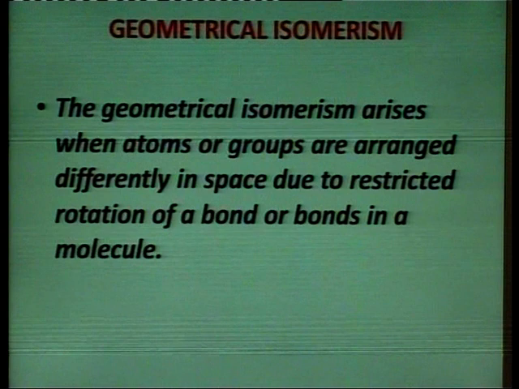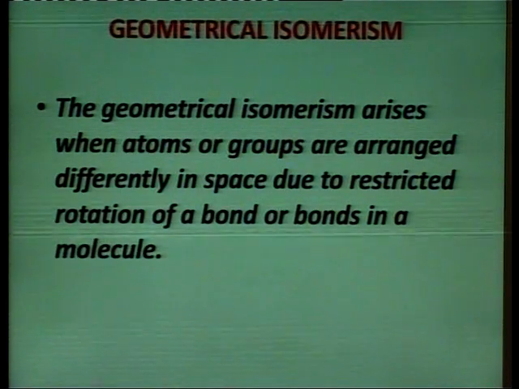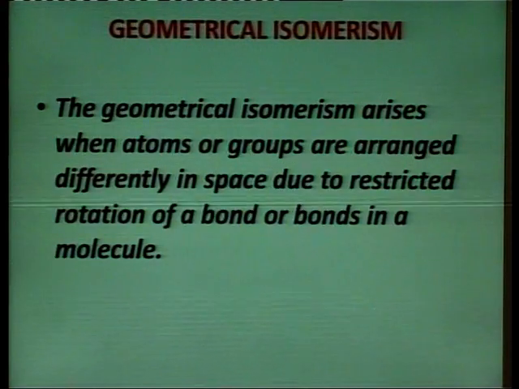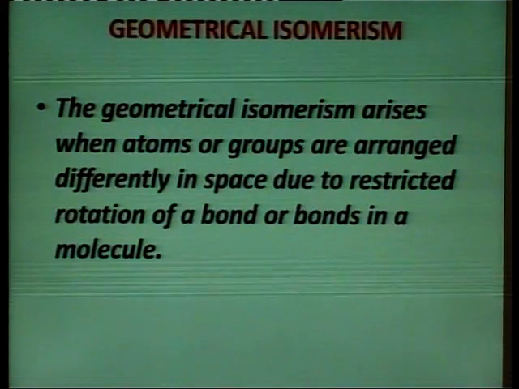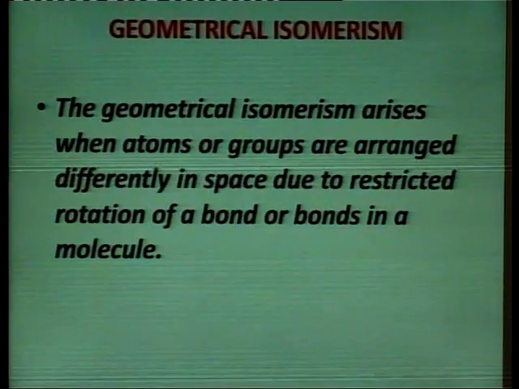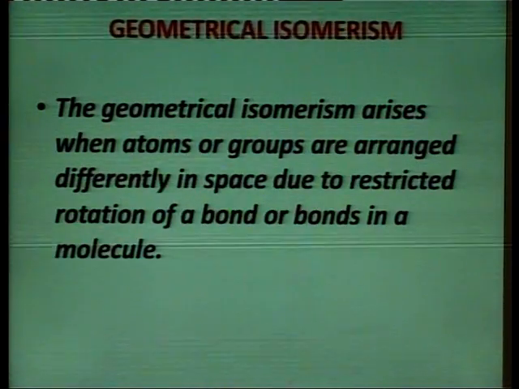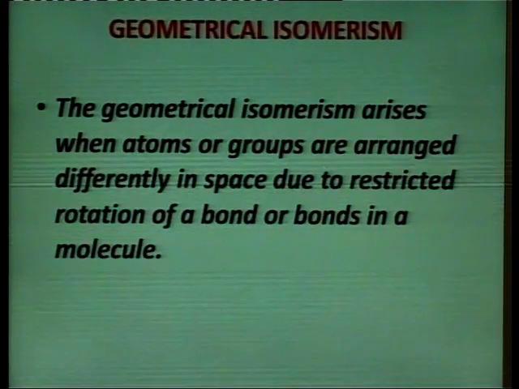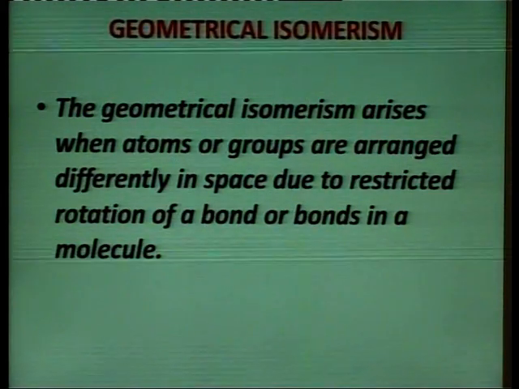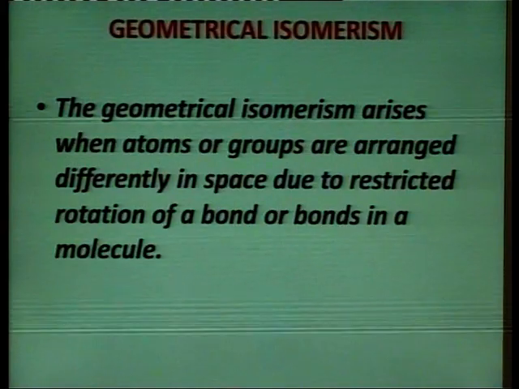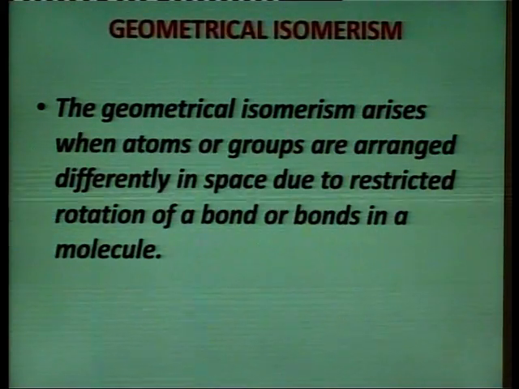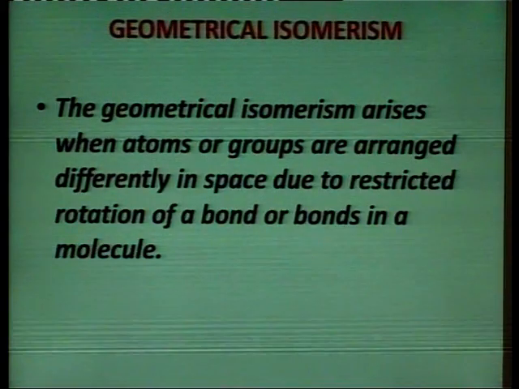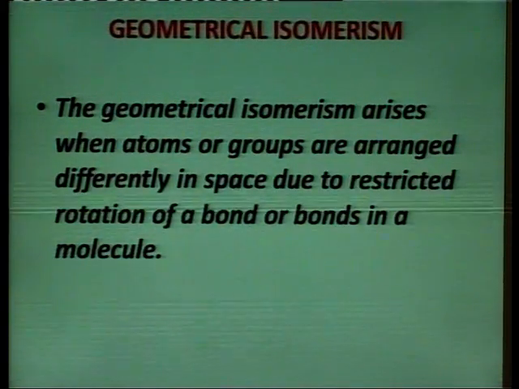So, in geometrical isomerism, there should be double or triple bonds present. Due to the presence of a double bond or triple bond, there is a restriction on the groups attached to the carbon atoms.